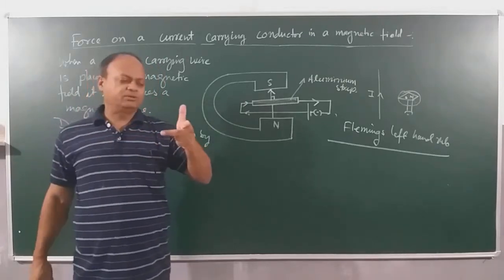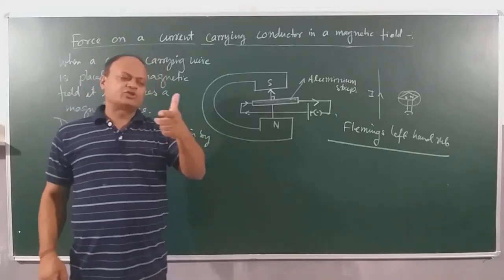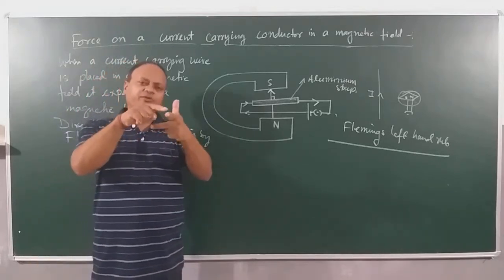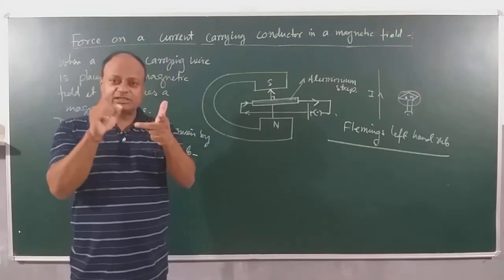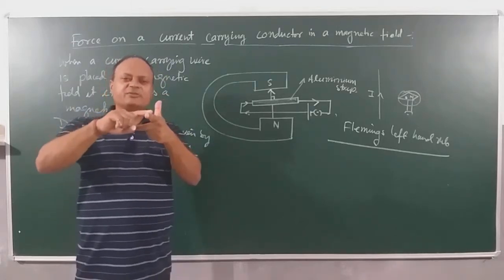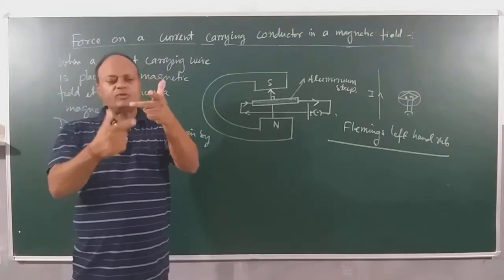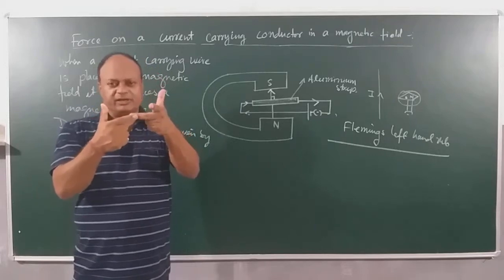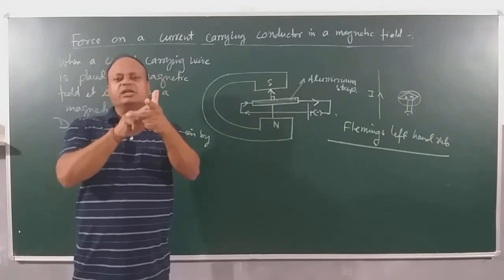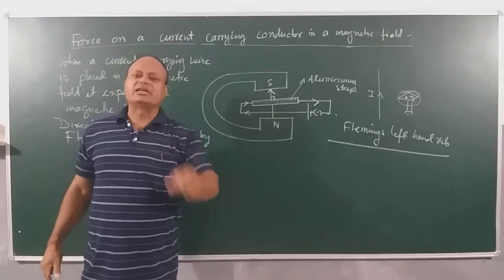We'll go over this once again. We are stretching the thumb, the forefinger and the middle finger at right angle to each other such that magnetic field is given by the what? Forefinger. Current is given by the middle finger. Then force is given by the what? Left hand thumb. Okay. So let's write it down.